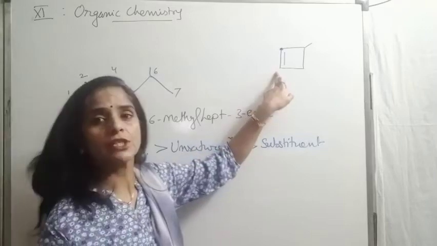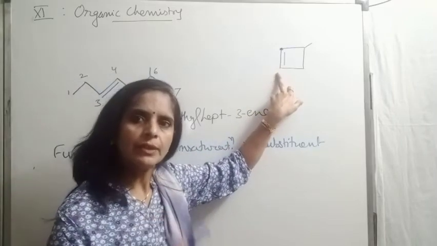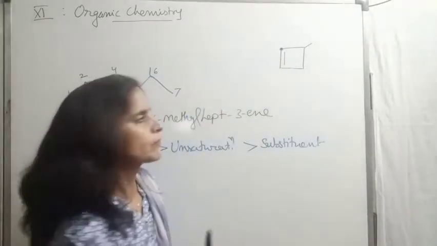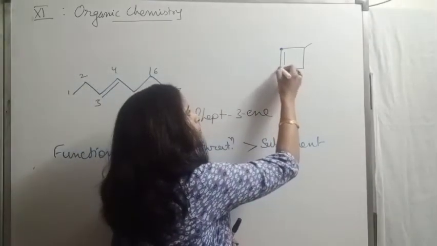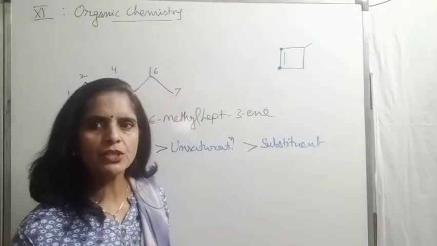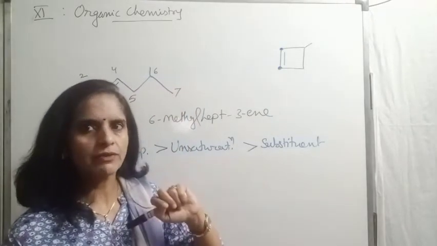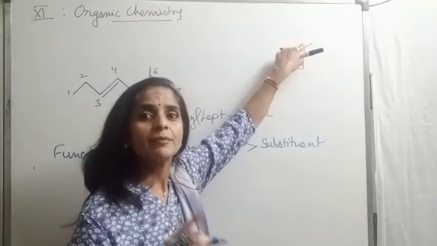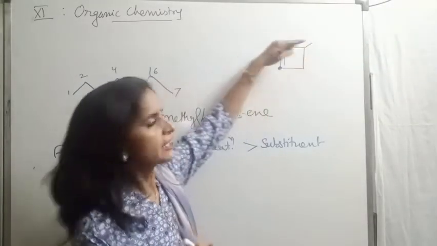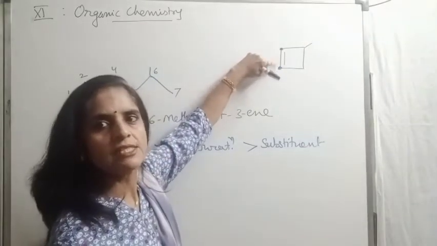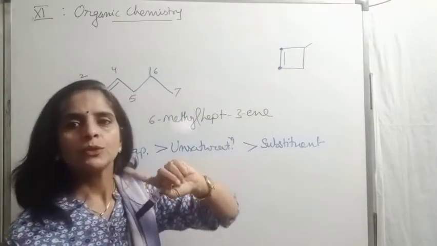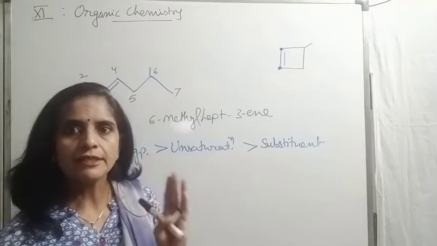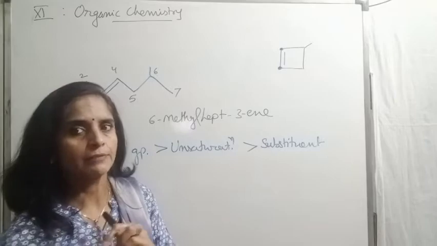Now check from second position. Is the numbering the same or different, somewhat different? Like if I select this as first carbon, no problem. Unsaturation is getting again minimum position and I have to go in the direction of double bond only. So this is 1, 2, 3. From this direction, methyl is getting third position. That's why I will prefer this as first, not this one. So in cyclic compounds, special concentration is required for numbering.